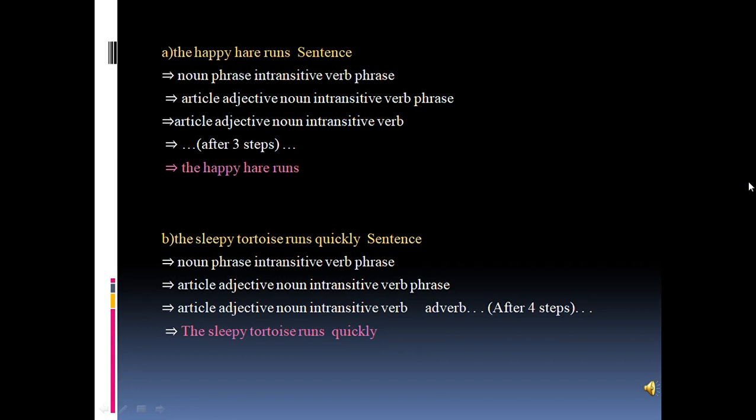The second sub problem we have is the sleepy tortoise runs quickly. Now, according to the production rules, we must have 2 subparts, that is a noun phrase and intransitive verb phrase. Within noun phrase, we should have article, adjective and noun, and within intransitive verb phrase, we should have intransitive verb or an adverb. Now, according to the sentence, the article here is the, adjective here is sleepy, noun here is tortoise, intransitive verb is run, and adverb is quickly. So this is a valid sentence.